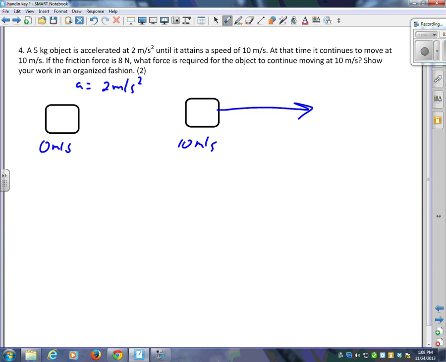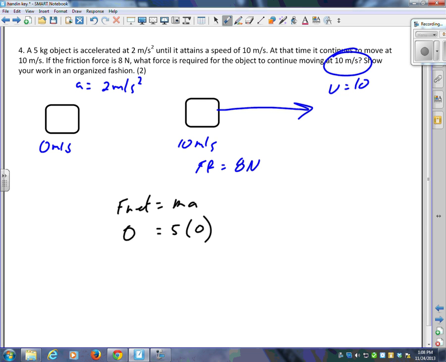And at this point right here, my friction force is 8 newtons. What force is required for the object to continue moving at 10 meters per second? Don't get fooled. This is a velocity. It is not an acceleration. And so what force do I need? Well, I need a net force of 0. 5 kilogram object, it is not accelerating anymore. My net force is 0.